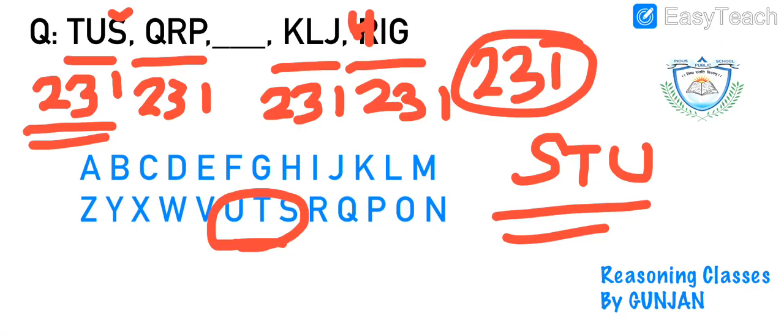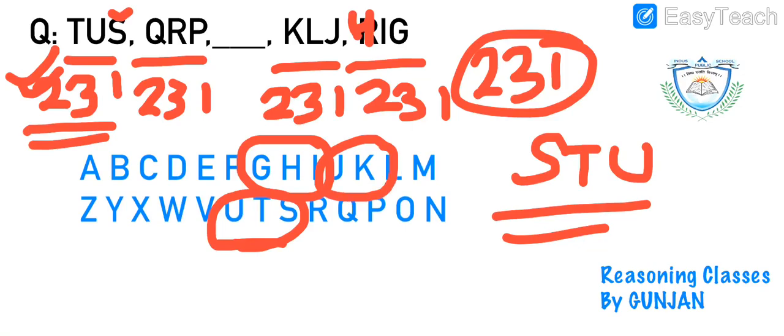I would like to say one thing here. If you have been given the options, it would be quite easier for you, because you can simply check this sequence in your options and quickly get the answer. There will be no confusion. But what if we have to find out the answer ourselves? It is also not that difficult. Let's try this question. Suppose we are continuing in the same way. So this is GHI, this pair, then JKL in continuity. So what will be the next one?